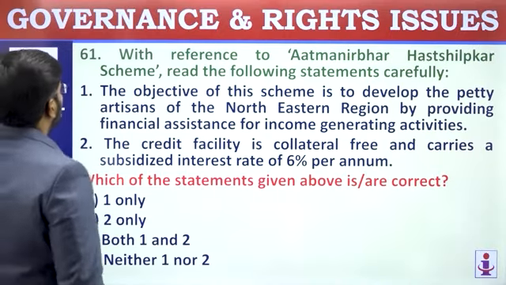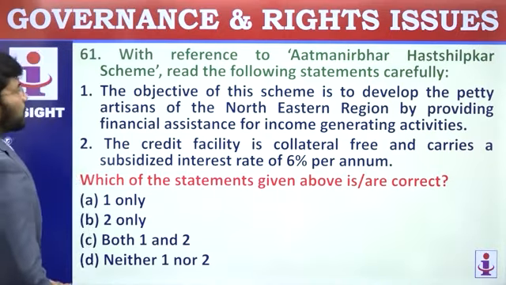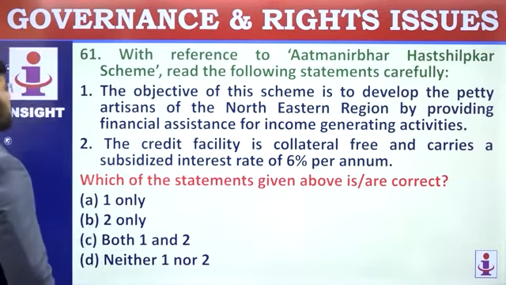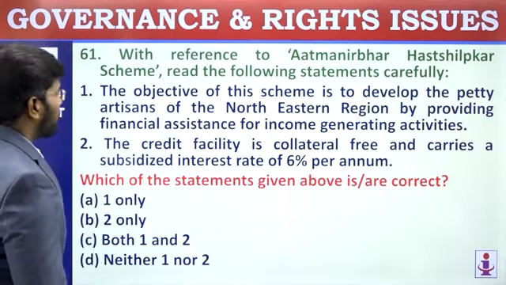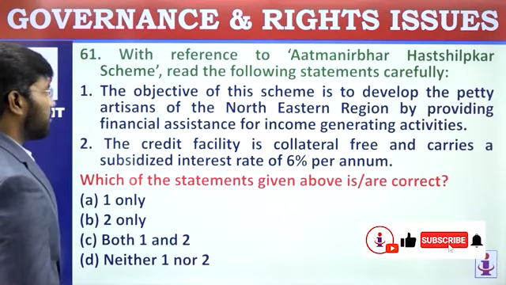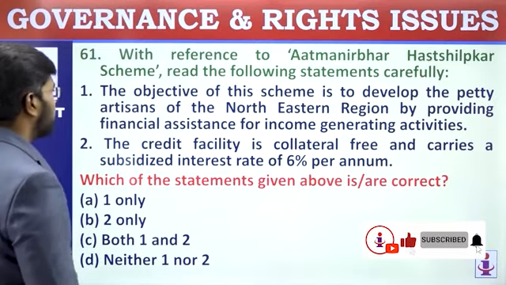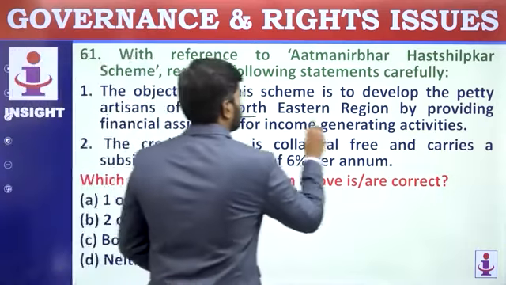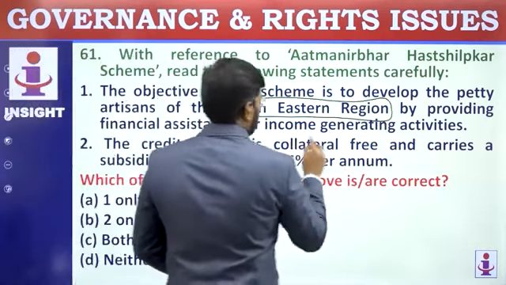So go for the next question. With reference to the Atmanirbhar Hastshilpkar scheme, read the following statements carefully. The objective of this scheme is to develop petty artisans of the northeastern region by providing financial assistance for income generating activities. Yes, it's for the northeastern region, for income generating activities.